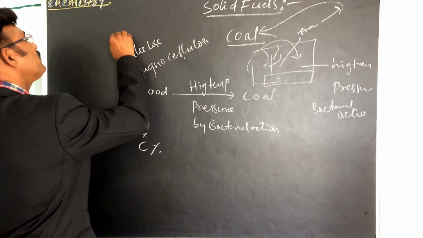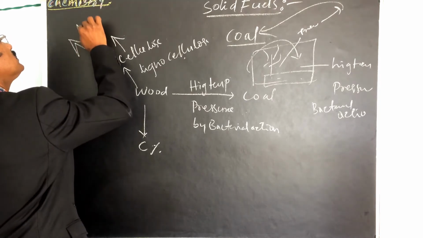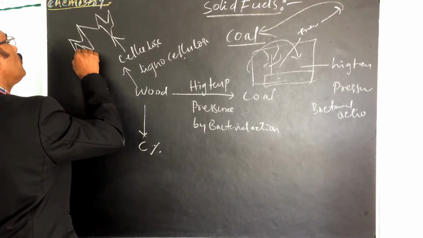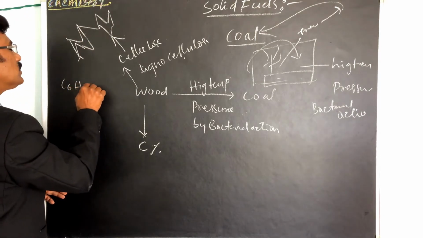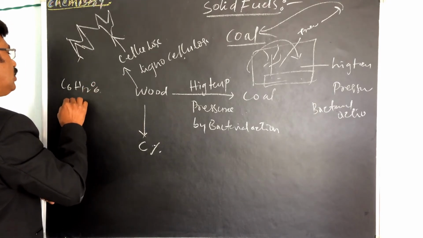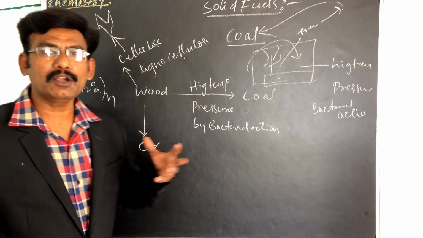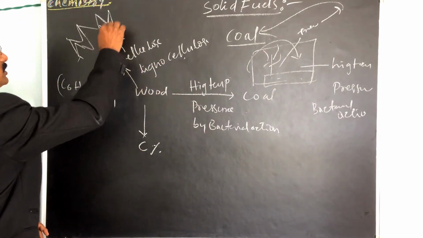This is the structure of cellulose. We know glucose, fructose means C6H12O6 is the glucose, and cellulose is a polymer, many glucose molecules attached together. That is called cellulose.